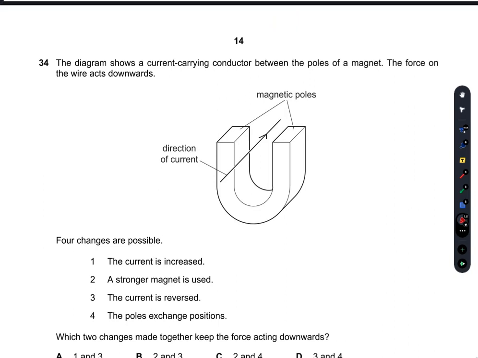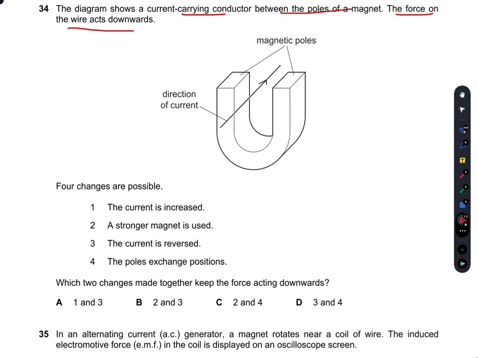The diagram shows a current carrying conductor between the poles of a magnet. The force on the wire acts downward. Four changes are possible here: the current is increased, a stronger magnet is used, the current is reversed, the poles exchange position. Which two changes made together keep the force acting downwards? If the current is increased, it would act downwards, but if the current is reversed, then it would start to move upwards. So 1 and 3 is incorrect.